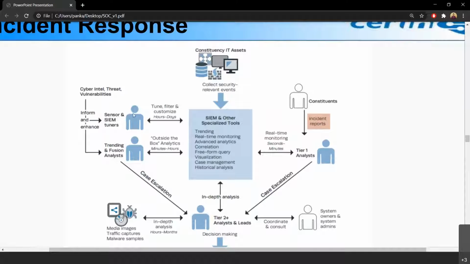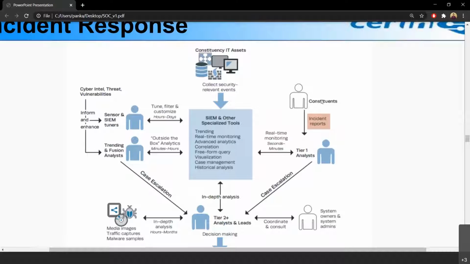Then we have the analysts working around the clock. They gather threat intelligence, cyber threat intelligence. They search for new vulnerabilities and what exploits are there. Accordingly, they fine tune their systems and keep them up to date so that any new thing is not missed out. Then the cyber threat intelligence is fed into the SIEM on a very regular basis.